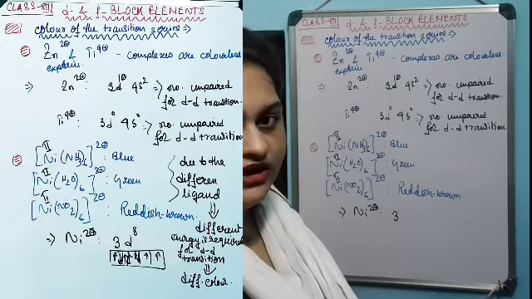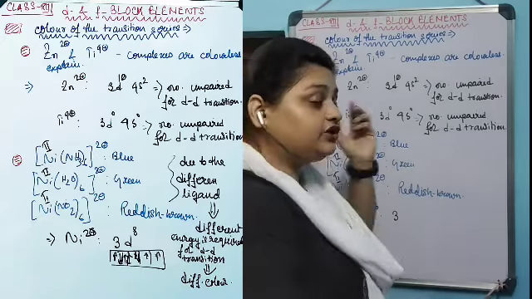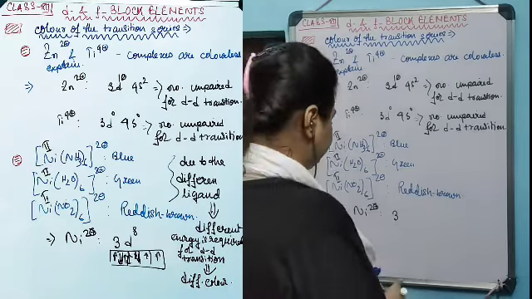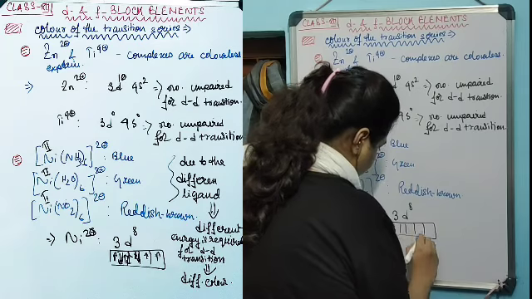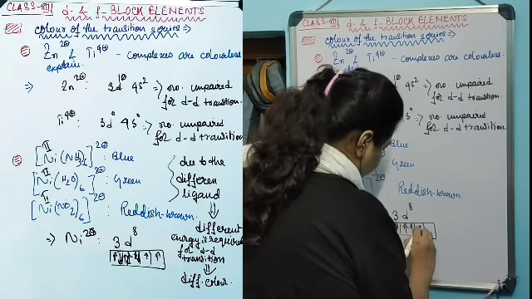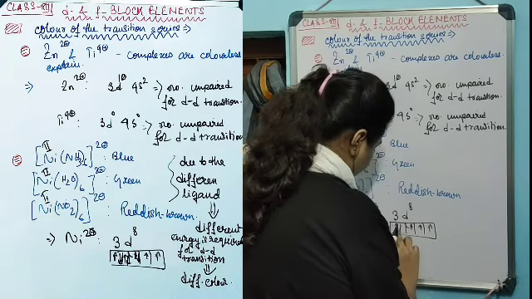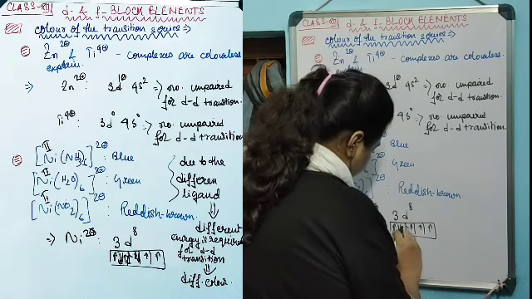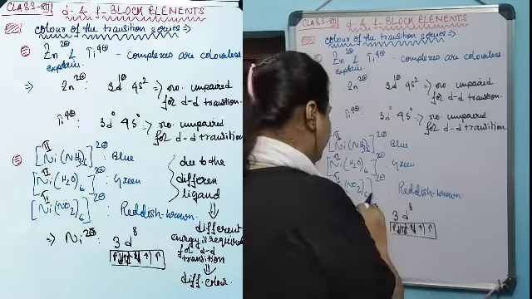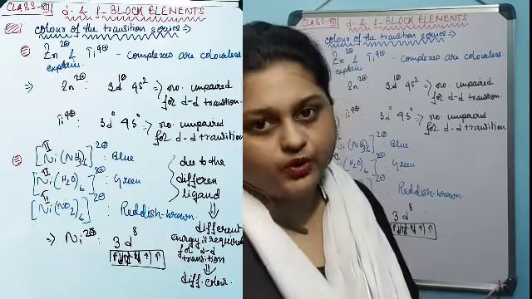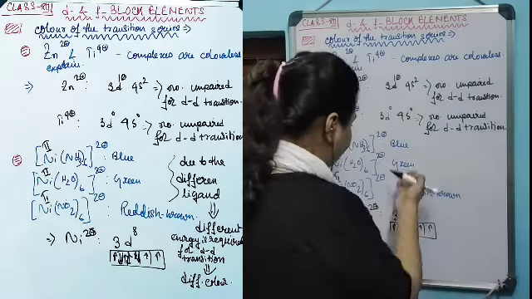For the plus 2 oxidation state, we remove 2 4s electrons, giving 3d8. Filling the orbitals, one, two, three, four, five, six, seven, eight, so 2 unpaired d electrons are present. So nickel in the plus 2 oxidation state is going to show colored complexes.